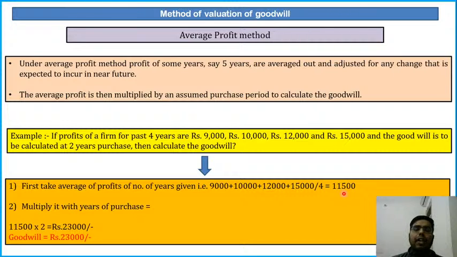Then you shall be multiplying it with the multiplier, year of purchase. 11,500 into 2-year purchase, so the goodwill will be 23,000 rupees. So this is the average profit method. Am I clear to you? Any doubt in average profit method?